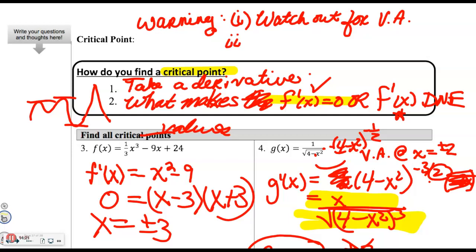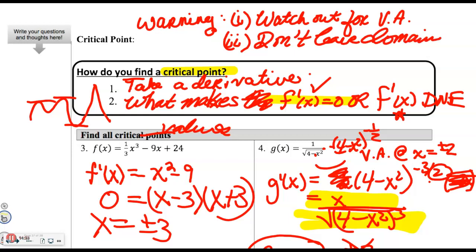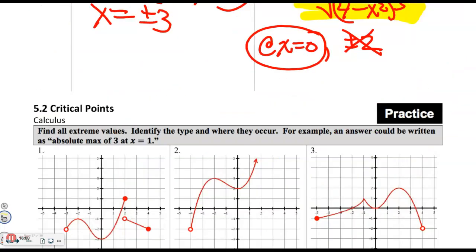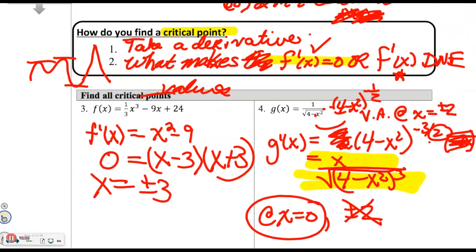So my other thing I'm going to tell you to watch out for, it doesn't happen very often, but don't leave the domain of the function. Okay? If you get a derivative equaling 0 or non-existent, maybe your derivative was, I don't know, maybe you had like a square root of x squared minus 9 and you got a 2. You just left the domain of the function because that has you square rooting negatives. So you just kind of got to watch out for domains, you've got to watch out for vertical asymptotes.